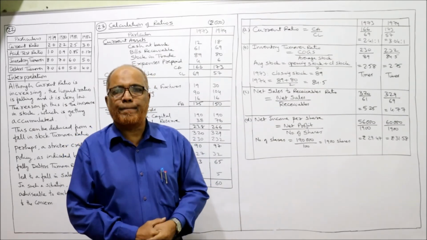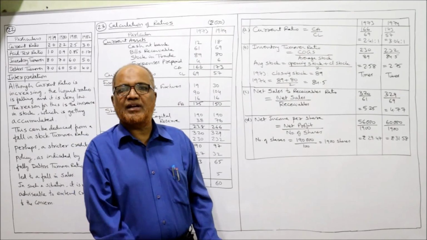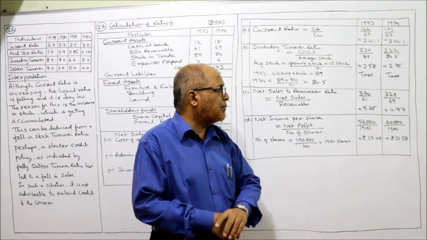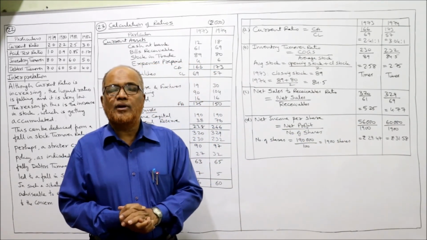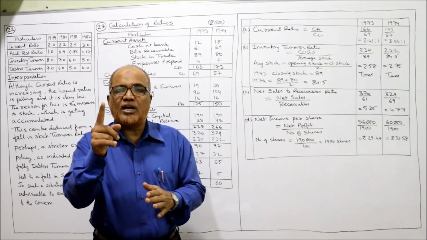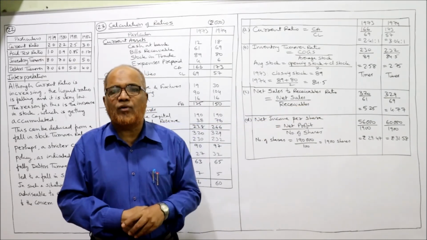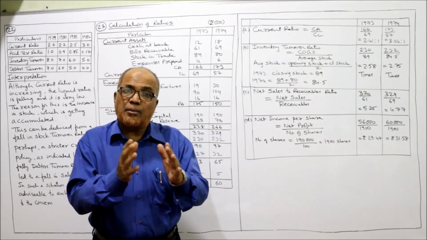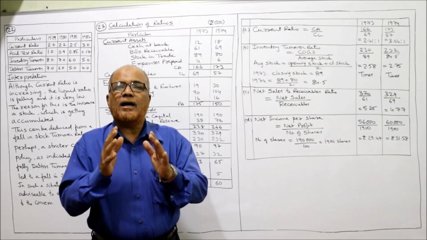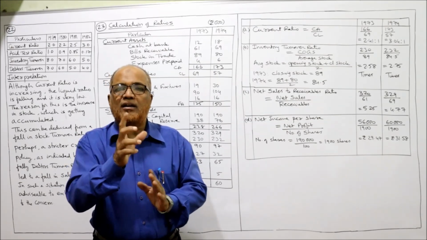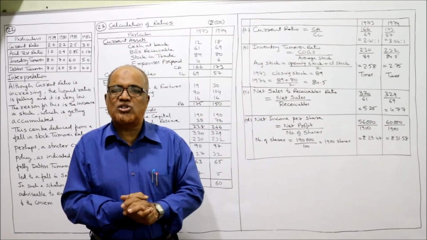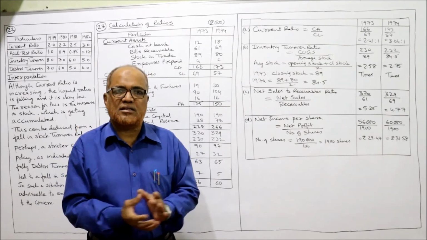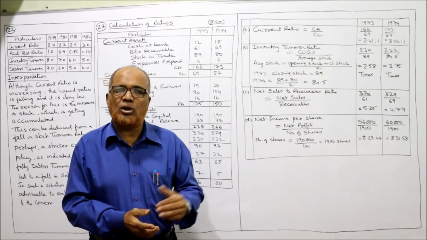Lastly, net income per share. The net income per share in 1973 was 29 rupees 47 paise. It has increased to 31.58. So it's a good trend. The net income per share has increased in the year 1974. So from this analysis we can say the liquidity position is good, the income position is also good. The only thing, the company must focus on inventory turnover and sales to receivables ratio. So these turnover ratios, the company must increase. That's it. This is the analysis and interpretation of this.